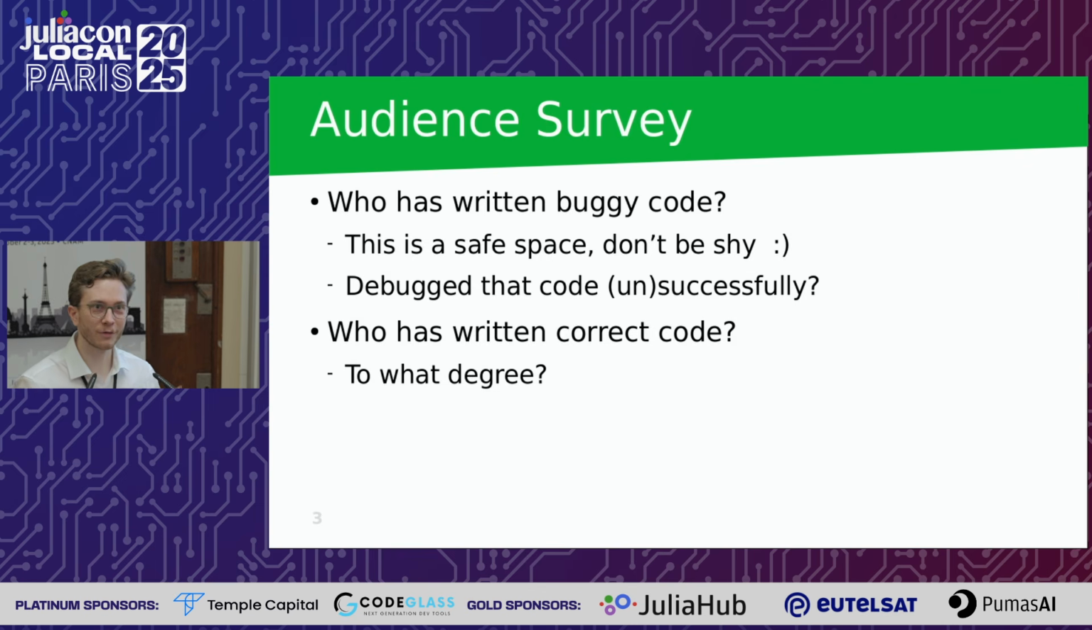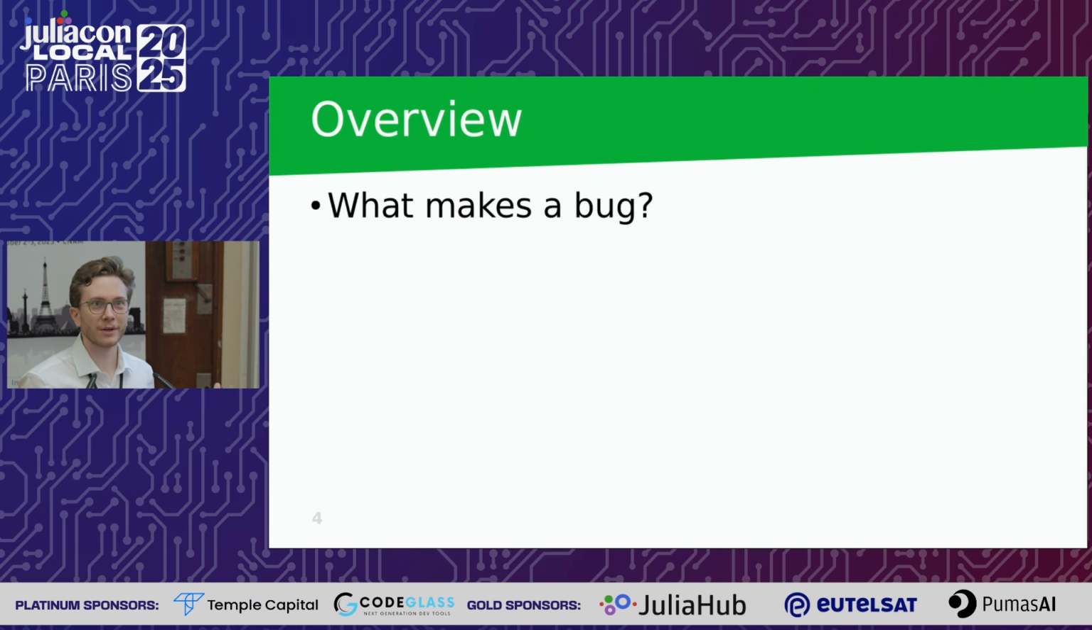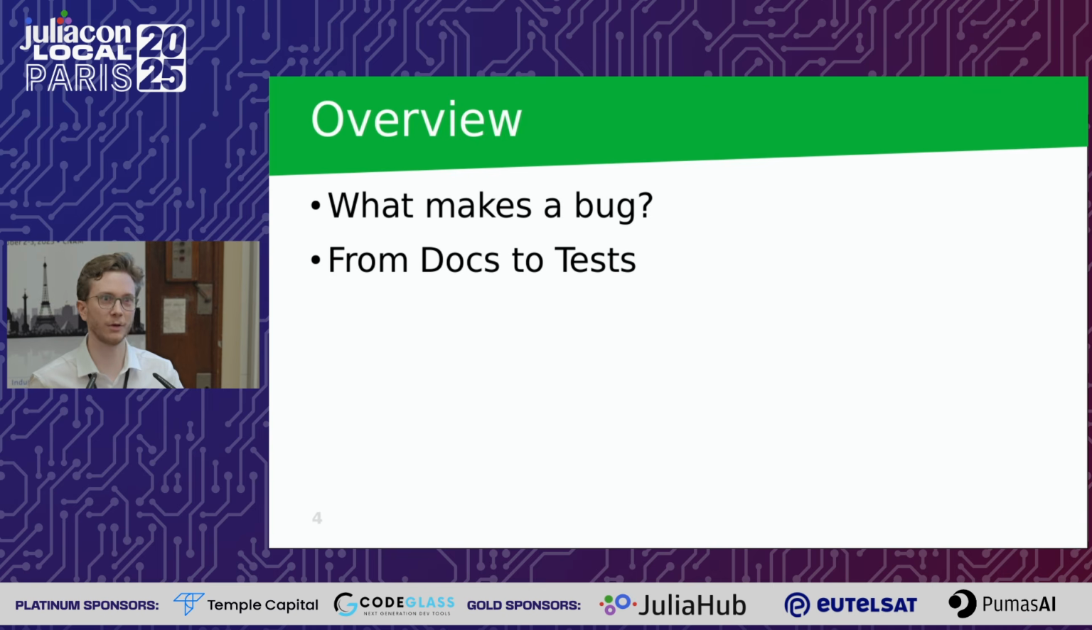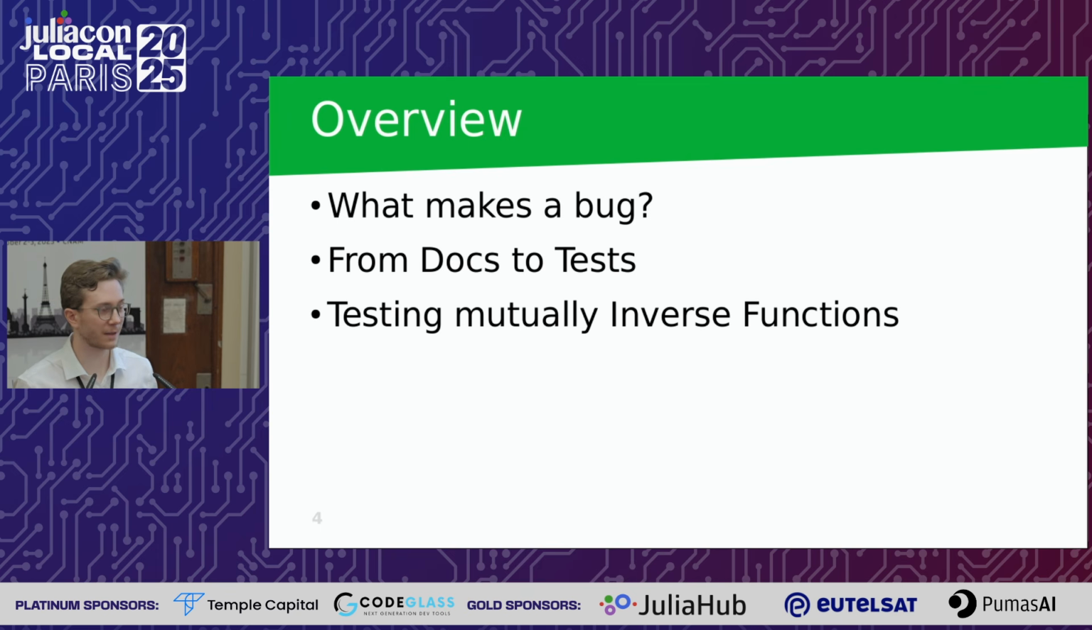So let's go with an overview first. At the beginning, we're going to say, what even makes a bug? How can we somewhat reliably identify, okay, this is what I would call a bug? Then we can look at one example where we have some documentation. How can we extract tests from this documentation, just purely on what the function says about itself, since this is what we're actually interested in? Then we're going to look at a second example of something that's a little bit more complicated, where we have some mutually dependent functions that are inverse of each other, and how can we test them together maybe and learn something about that.